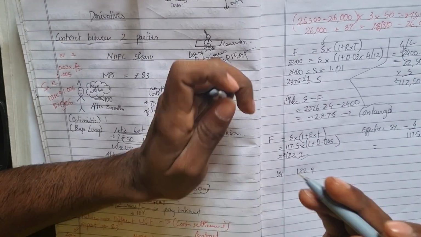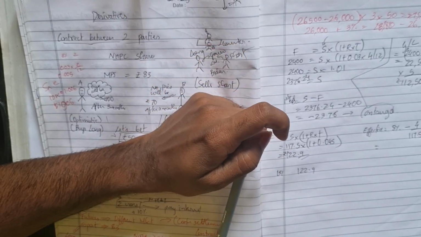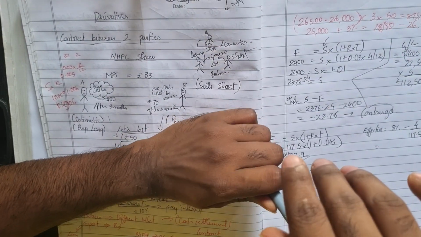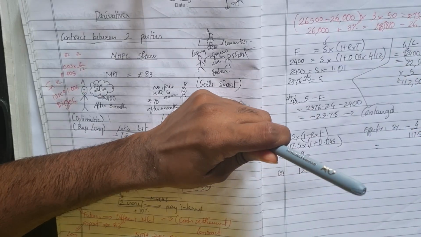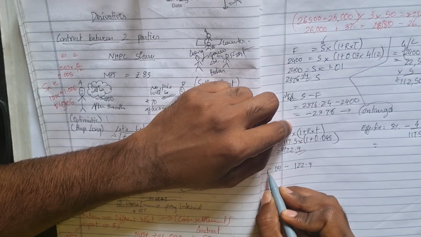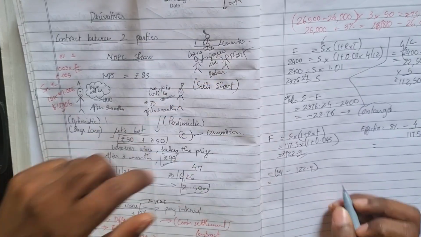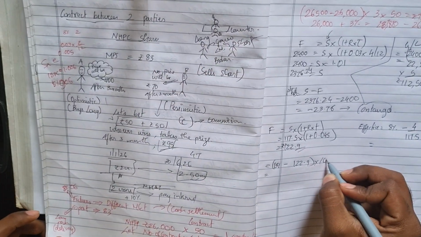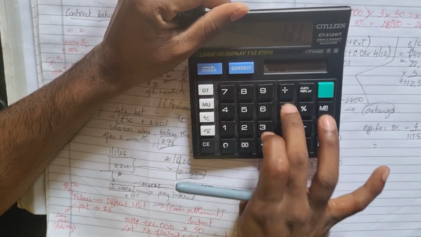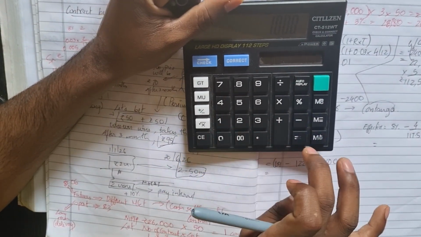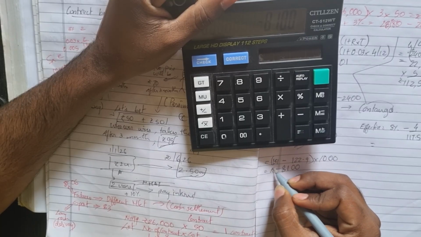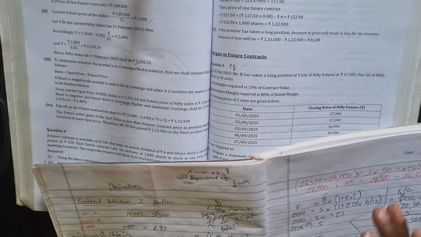So now what they are saying is that the price was 131, but the price went to 122.9 because it faced a decrease of 6%. So how much did he face loss? Into 1000, right? In one contract. So he faced a loss of 8100, right? So that is what is given in the question.